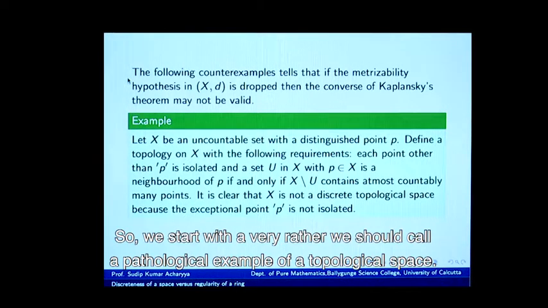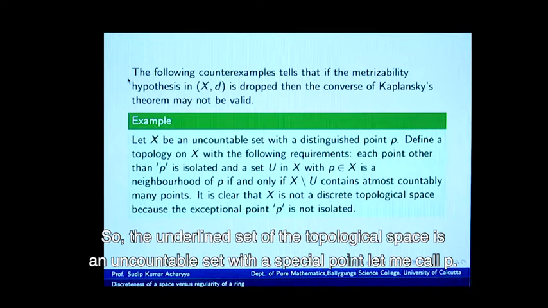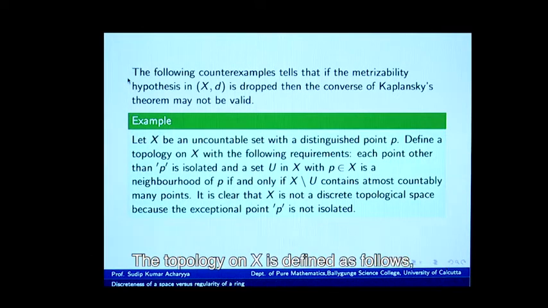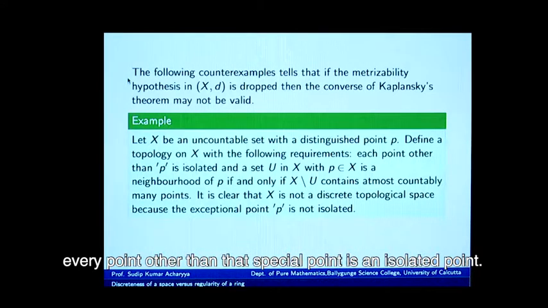So, we start with a rather pathological example of a topological space. The underlying set of the topological space is an uncountable set X with a special point, let me call it P. The topology on X is defined as follows: every point other than that special point is an isolated point.